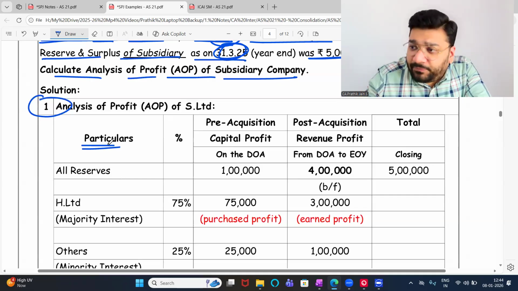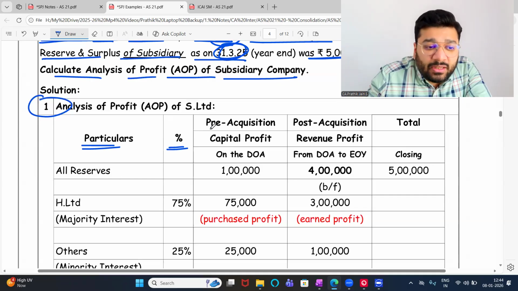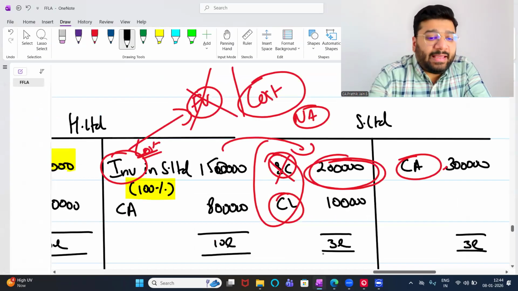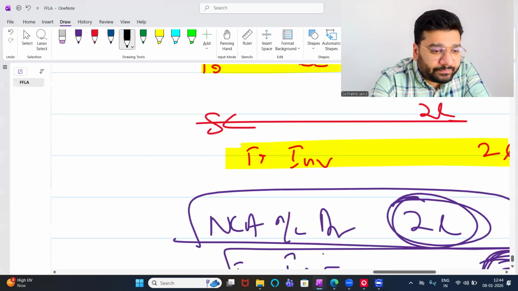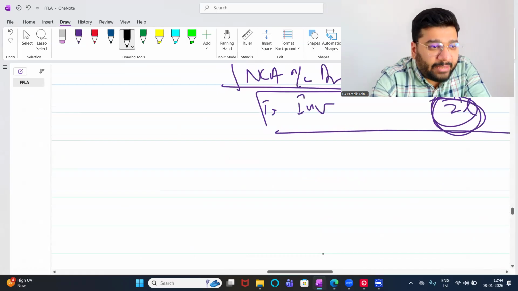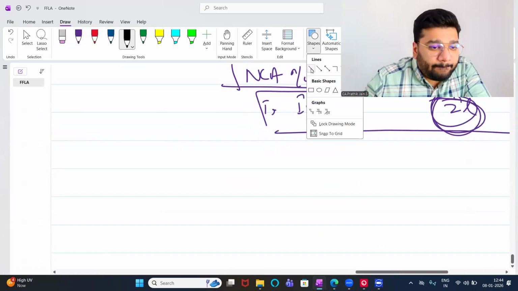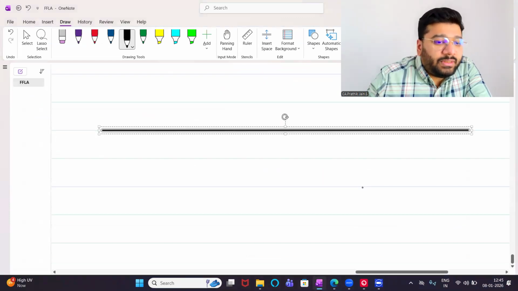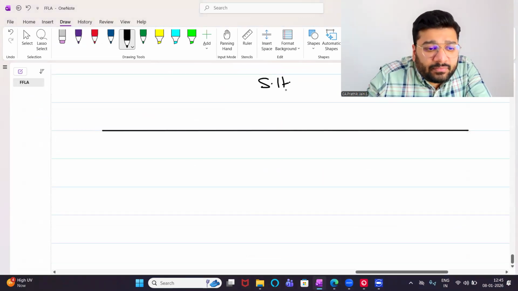First is the particulars column. Second is percentage. Next is the pre-acquisition column, post-acquisition column, and total. Now listen to me very, very carefully. I'm drawing a timeline. This is the timeline of S Limited.